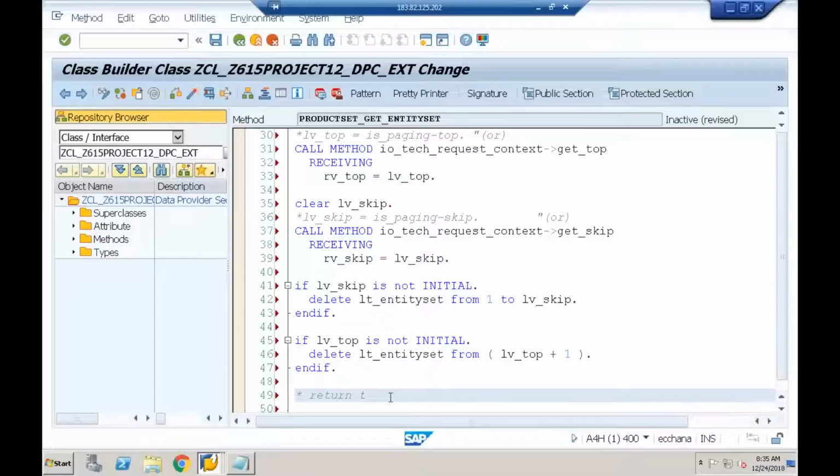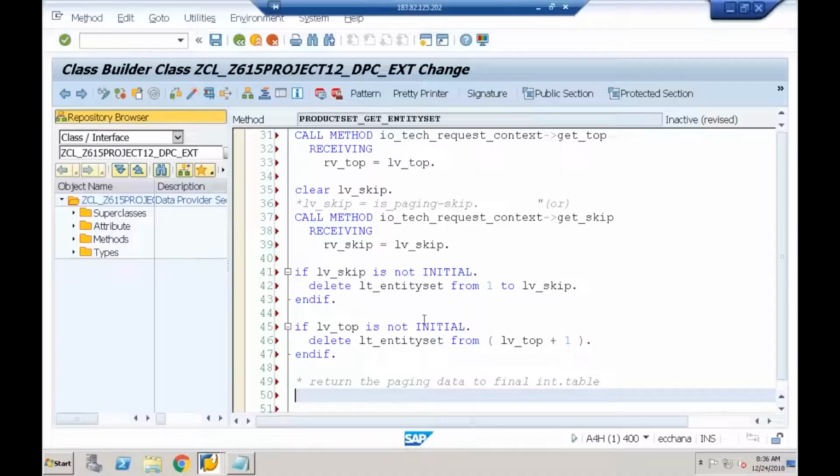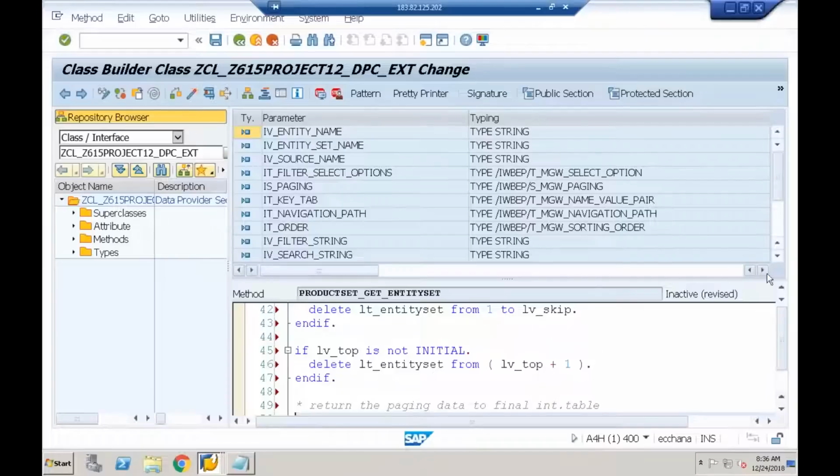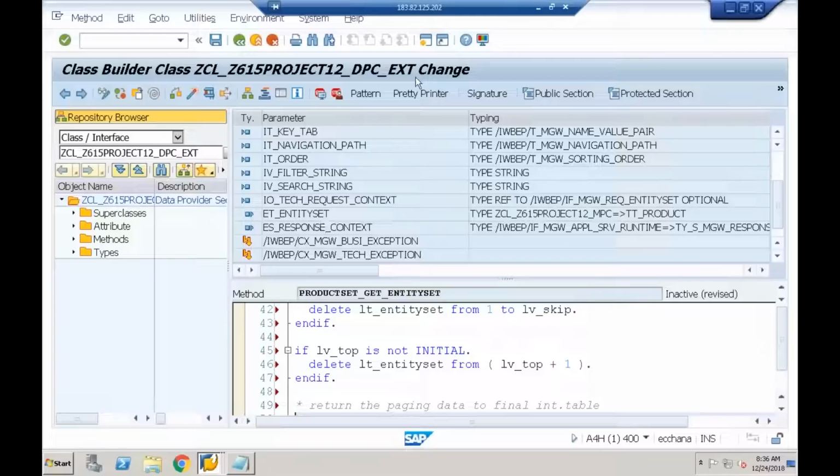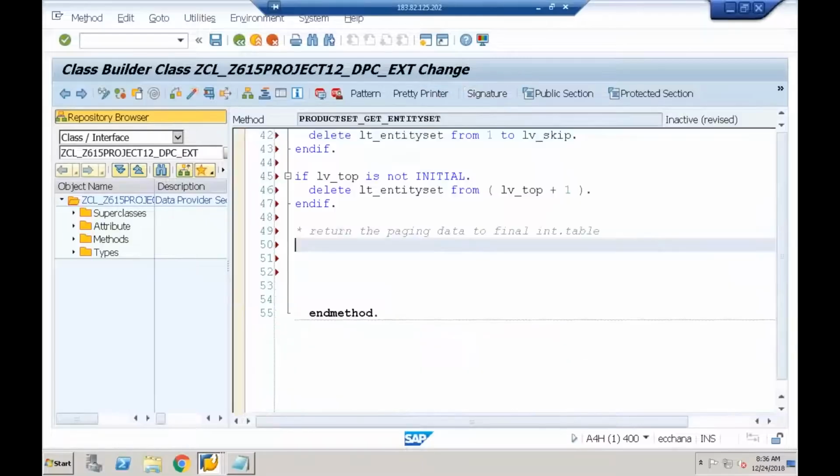return the paging data to the final internal table. What is the final internal table here? The final internal table is ET underscore entity set. So I'll say ET underscore entity set equal. What is the local internal table? LT underscore entity set. That's all.